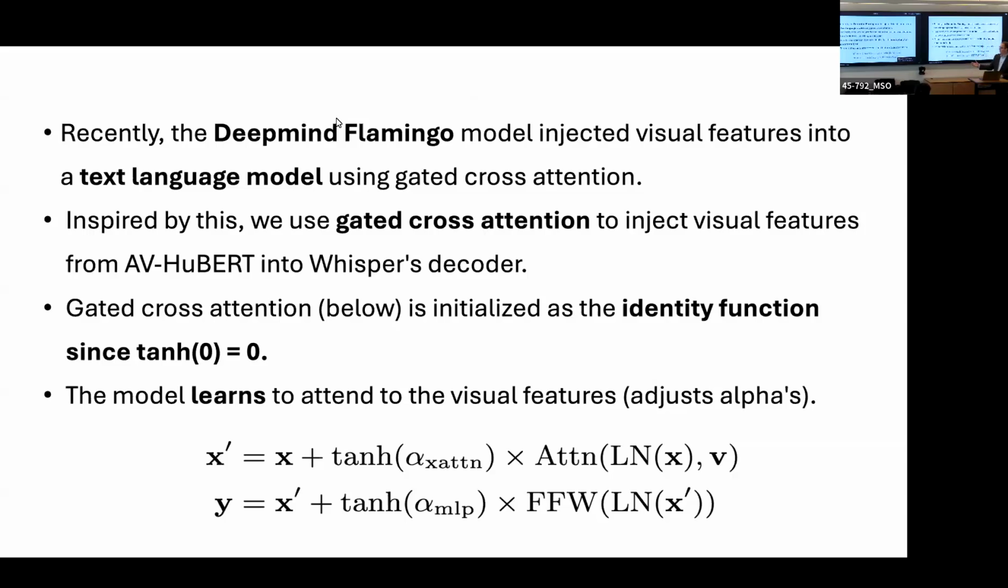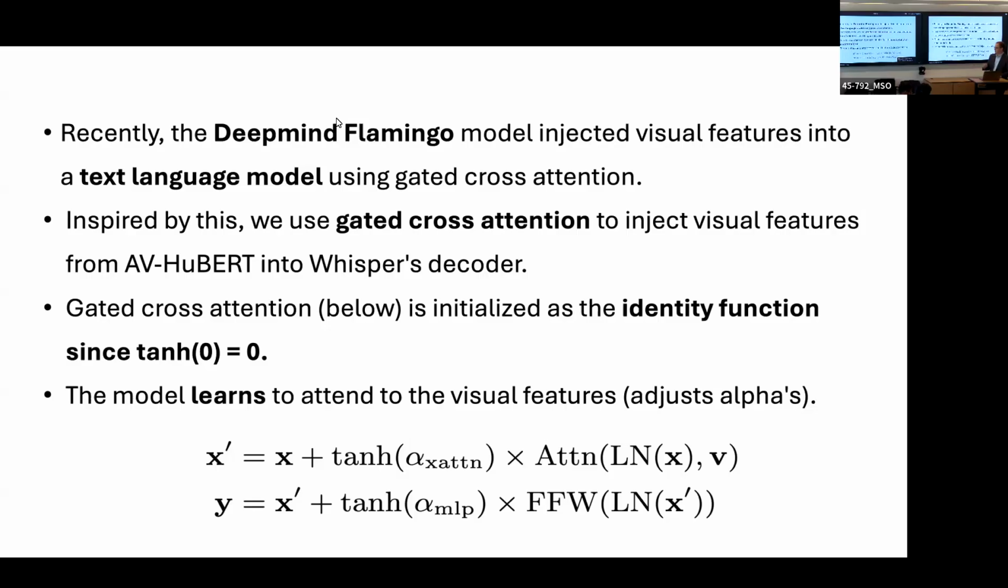The way that we propose to integrate the visual information is inspired by DeepMind's Flamingo. With DeepMind's Flamingo, they integrated visual features into the text language model using gated cross-attention. I believe it was one of the first mainstream vision language models. Inspired by this, we use gated cross-attention to inject the visual features from the AV-HuBERT model into Whisper's decoder. The equations for the gated cross-attention are shown below.